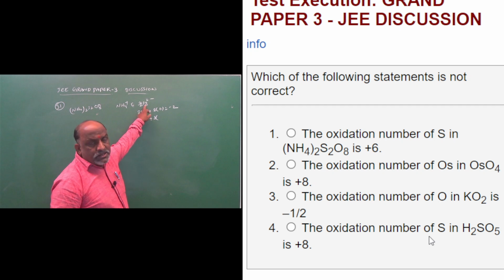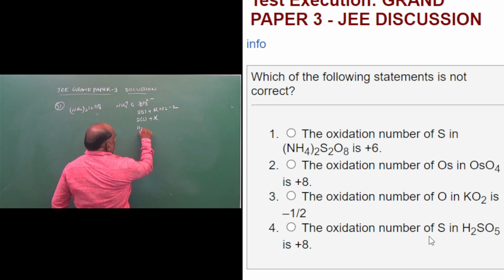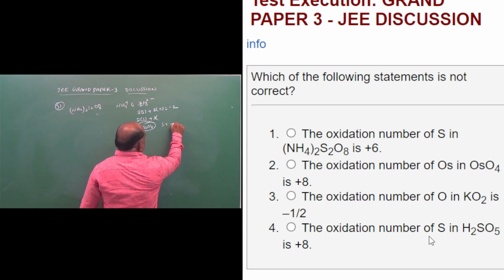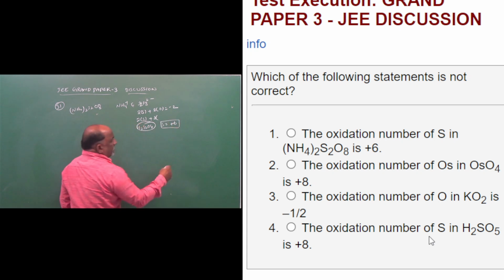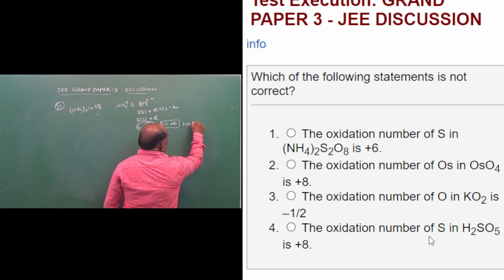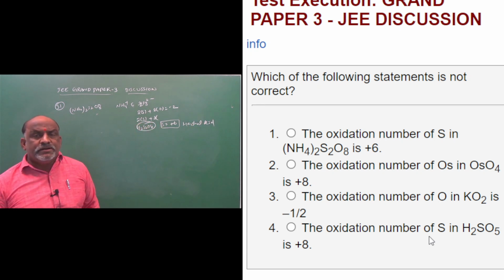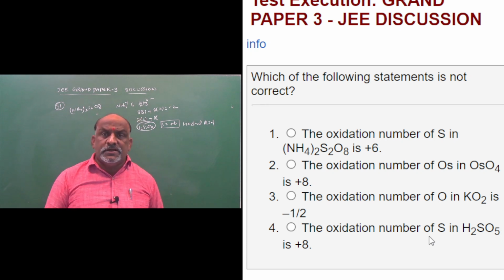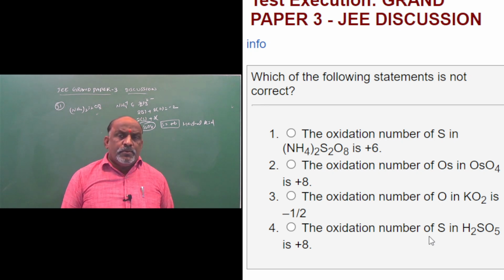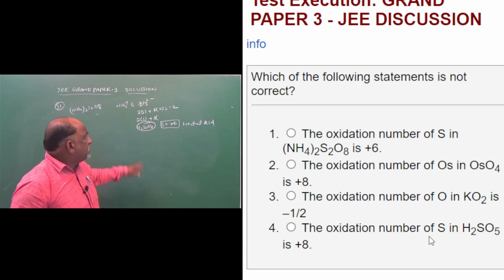Peroxodisulfuric acid has the formula H2S2O8, and in it the sulfur oxidation number is plus 6. This is very important. This is called Marshall's acid. In Marshall's acid, the oxidation state of sulfur is plus 6.